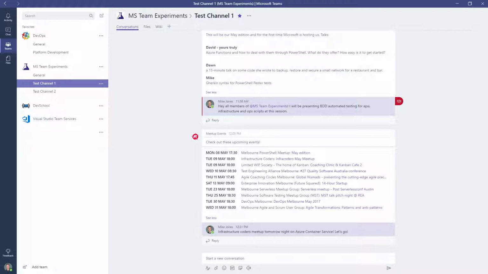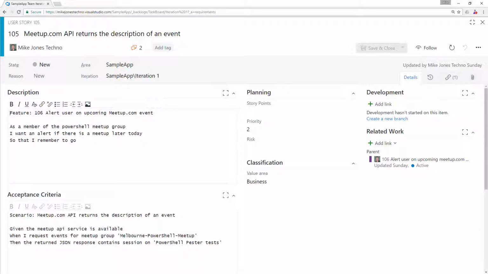Cool. Right. Let's assume that I haven't done it yet, and we need to figure this part out. So I'm going to need some help. I've got stories. Let's go into iteration 1, my first sprint, and we'll pick off this first one and see how we go. I've got, can I maximize that? Cool. So here's my first little feature. As a member of the PowerShell meetup group, I want an alert if there is a meetup later today so that I remember to go.